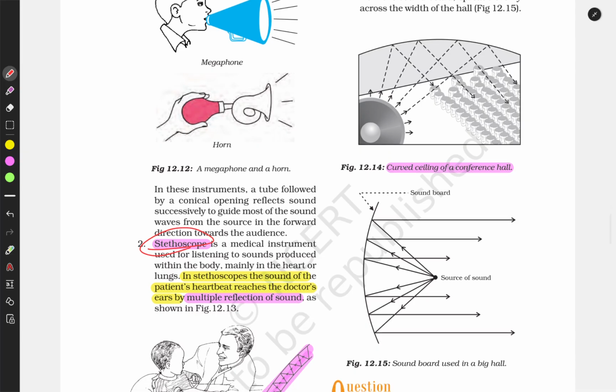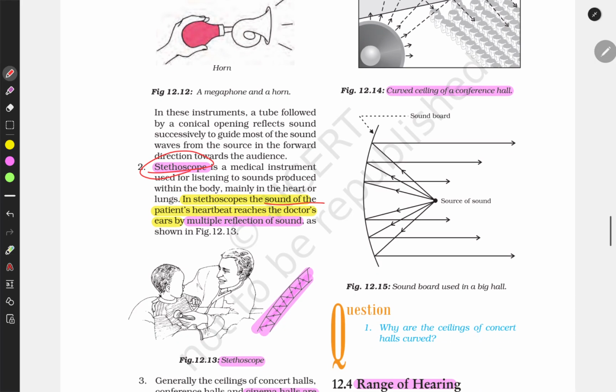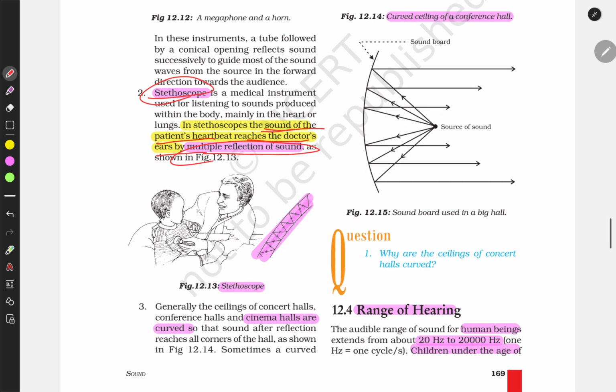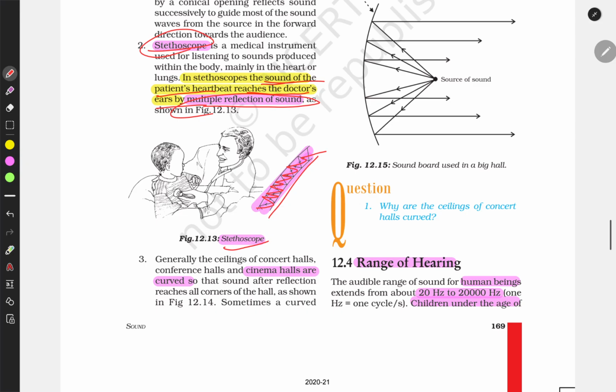Stethoscopes. In a stethoscope, the sound of the patient's heartbeat reaches the doctor by multiple reflection of sound. And this is how it travels. This is a stethoscope, and it travels by multiple reflection.